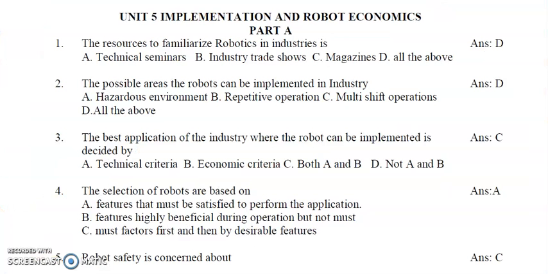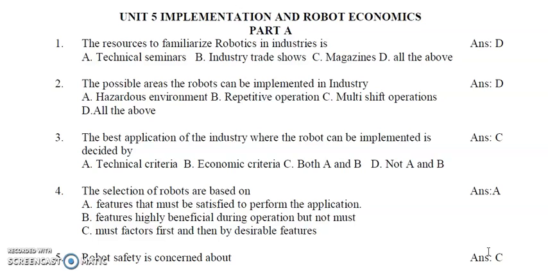So Unit 5, implementation and robot economics. Here also it covers part A and part B. In this unit there are 3 parts actually: one is robot implementation, the second part is robot economics, and the third part is AGV. The part A questions cover all these things, and in part B robot economics has some analytical part. Robot implementation as well as AGV, we don't have much analytical part. So we are going to see part A and part B now.